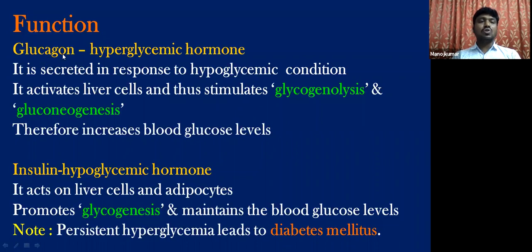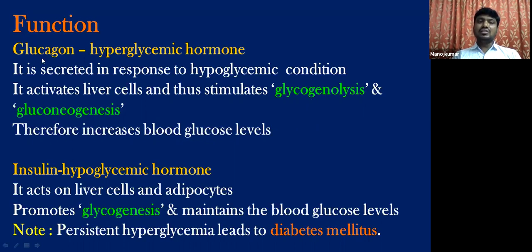So immediately what does this glucagon do? It will convert the glycogen into glucose. So this glucagon acts on liver cells or hepatocytes and stimulates glycogen into glucose, and that particular process is called as glycogenolysis. Again, see students, lysis means breaking down glycogen. So glycogen is the reserved stored food of animals. Even in human beings, the food is stored in the form of glycogen in the liver, isn't it? So now this glycogen is converted into glucose, and that conversion is called as glycogenolysis, which is brought by this glucagon.